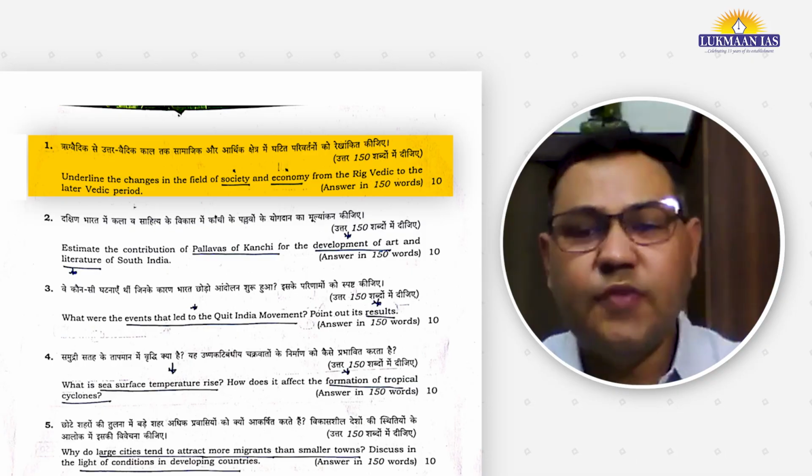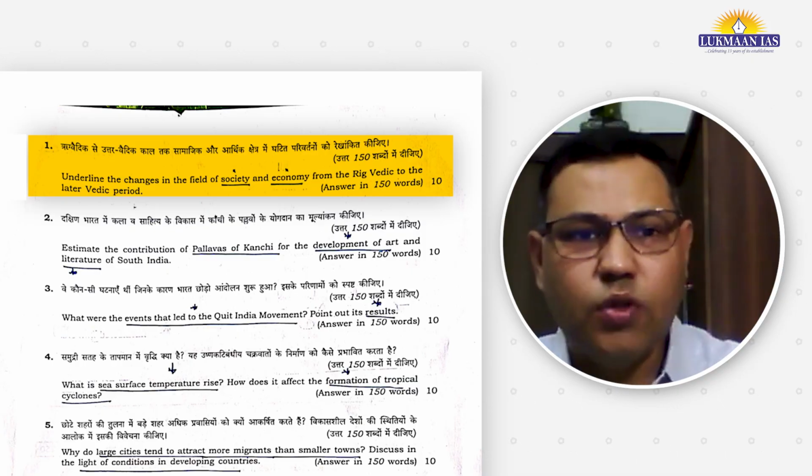6 questions have been asked, no question asked from the post-independence phase. 3 questions have been asked from the history and culture section. Again, the areas are ancient India and early medieval India. So one question is from the Vedic age, where it is asking that you have to underline the changes in the field of society and economy from the Vedic to the later Vedic period.